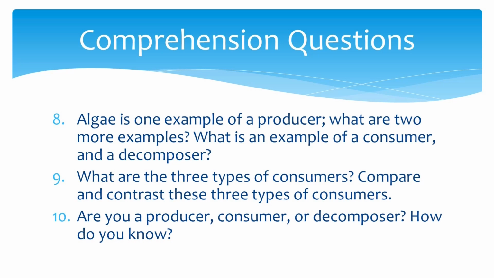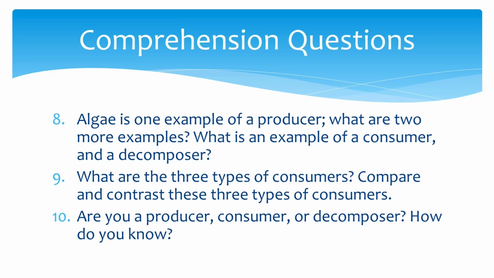What are the 3 types of consumers? Good job. They are herbivores, carnivores, and omnivores. Now, compare and contrast these types of consumers with your partner. Great comparison. They all are living organisms, animals, and need food to live, etc. Herbivores mainly eat producers like plants, while carnivores and omnivores eat other consumers. But omnivores are unique because they eat both plants and animals.